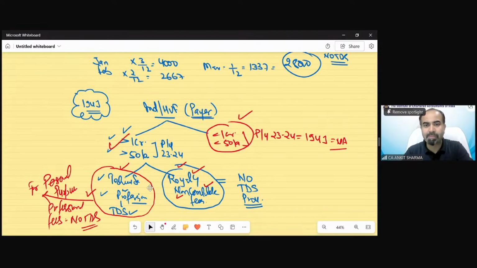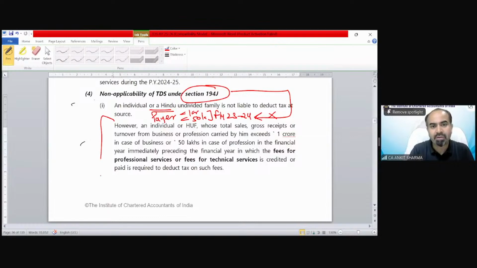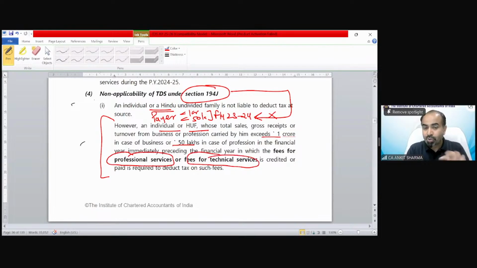And why is it happening? Because if you go through this point, it says individual HUF, whose turnover exceeds 1 crore and 50 lakh, will be included. And the section says only for professional services and technical services. So in this section, non-compete fees and royalty are not included. Director case would automatically not be applicable because in that case, the company is the payer. So individual HUF cannot be included in that case. So only technical and professional are included. So that's why